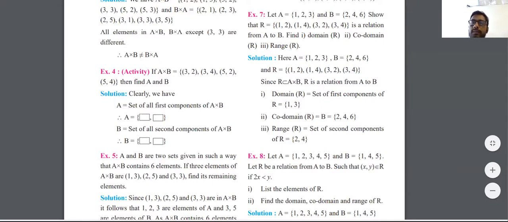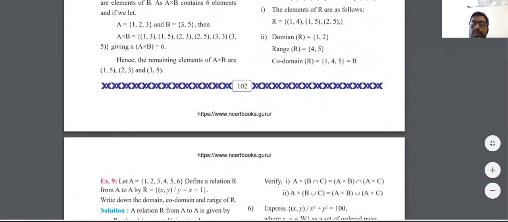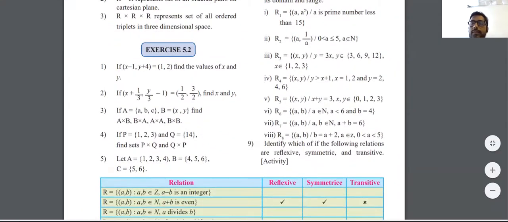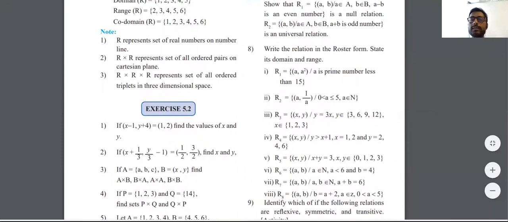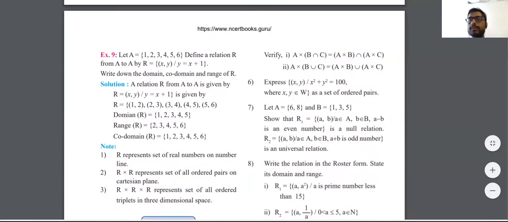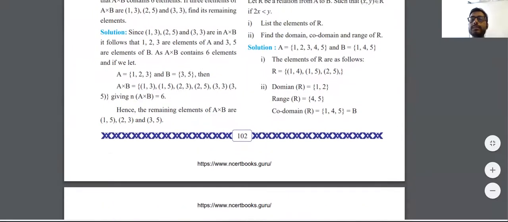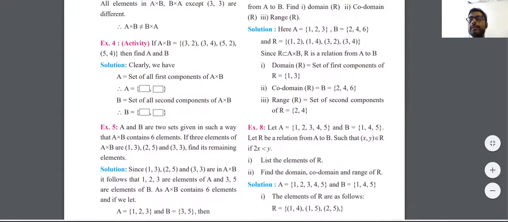We'll stop over here. Tomorrow we'll start with exercise 5.2. We'll see a few examples of exercise 5.2. I want everyone to solve exercise 5.1. If you have any doubts in exercise 5.1, we can discuss those. Also, tomorrow we'll see various types of relations, which are equivalence relations, symmetric relations, identity relations, and empty relations.